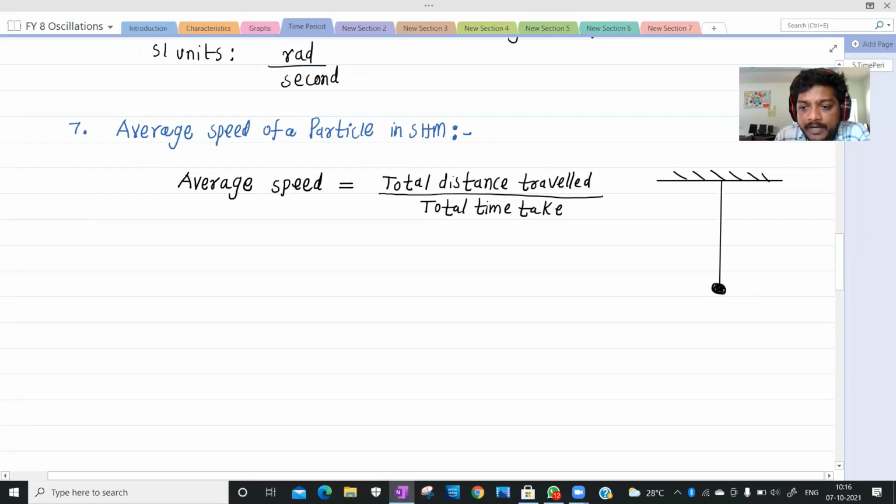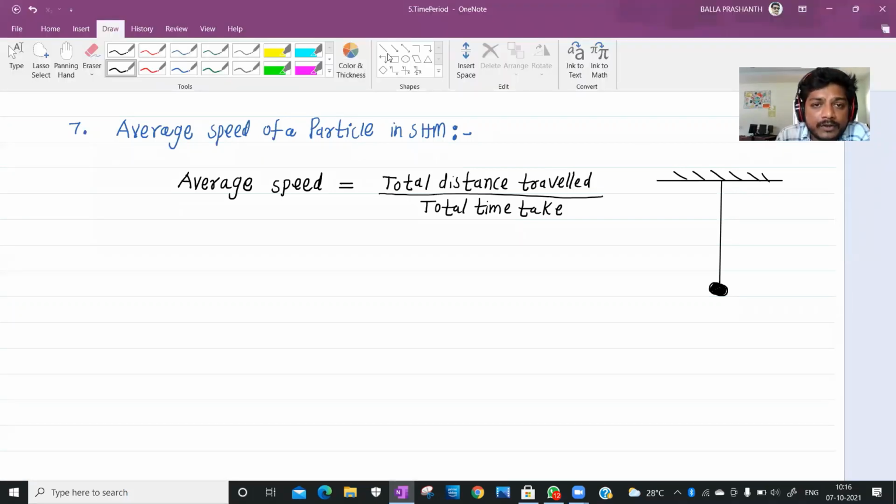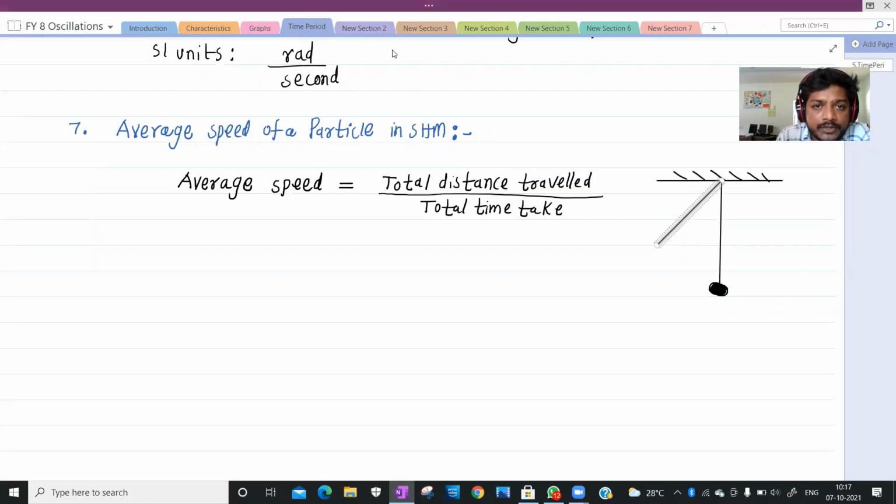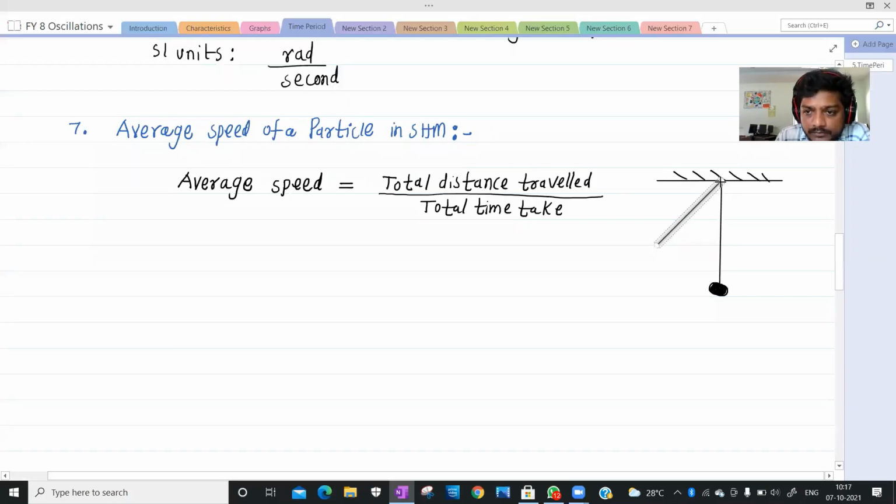This type of arrangement we call a simple pendulum, right? Whenever you disturb this pendulum, it will oscillate, a to and fro motion about its mean position.